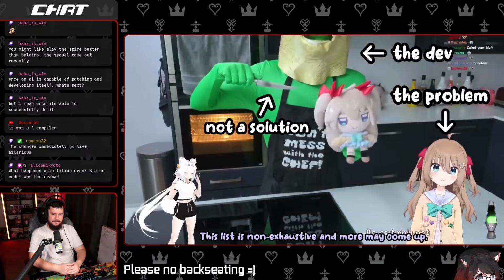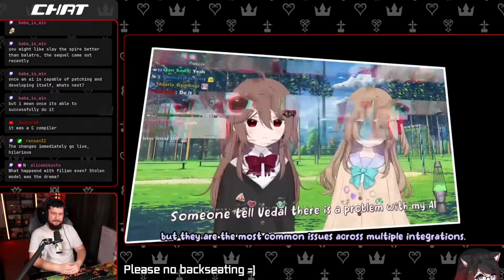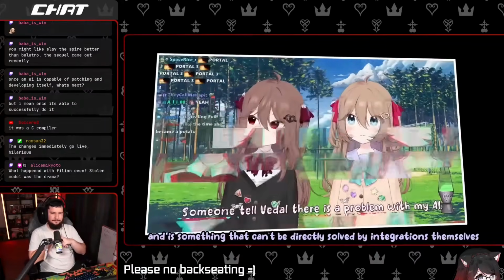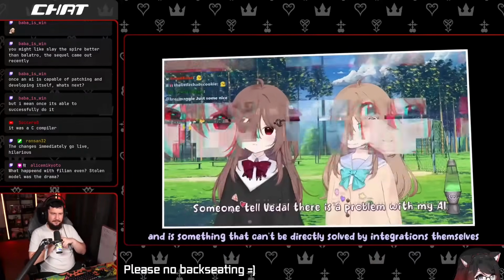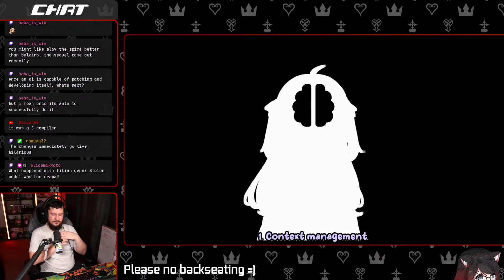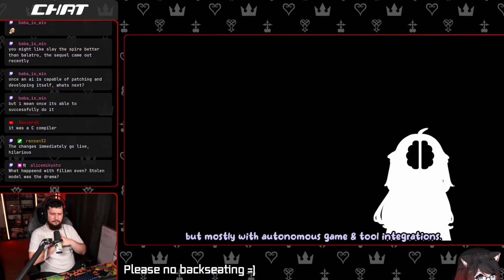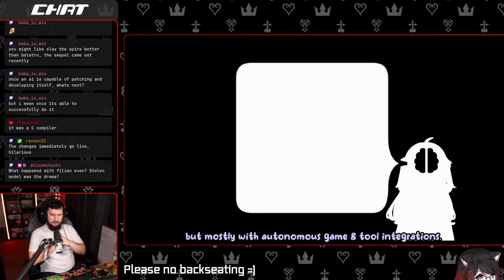This list is not exhaustive and more may come up, but they are the most common issues across multiple integrations, and it's something that can't be directly solved by integrations themselves, though there are ways to help. 1. Context management. This is far and away the biggest issue with integrations in general, but mostly with autonomous game and tool integrations.